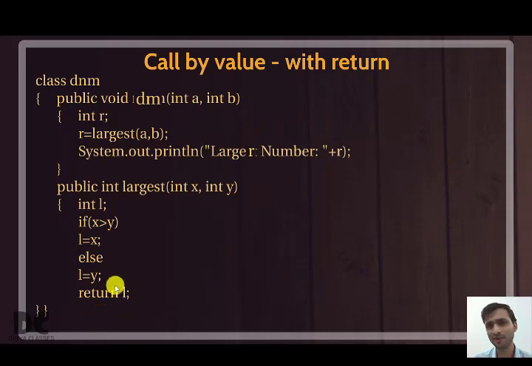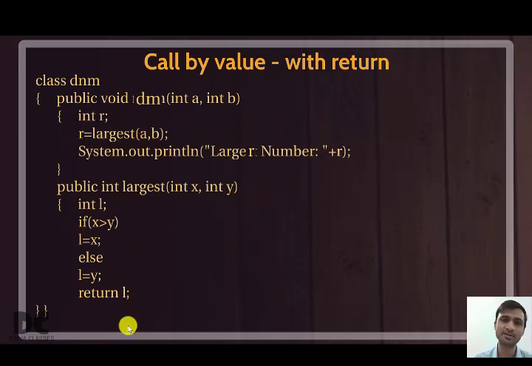So L has some value. This value of L will be stored in the variable R. R is my variable. L is your variable. So the value inside L will be stored in this variable R. This is compulsory to write. If you don't write a variable here, then how will the return value be stored? Each value in Java needs a storage location. That is a variable.